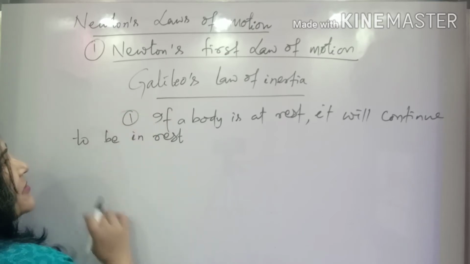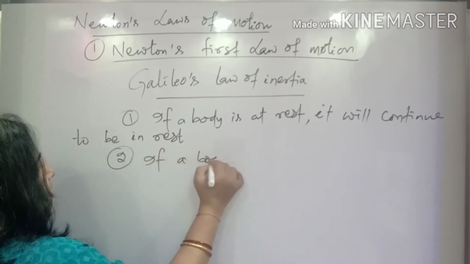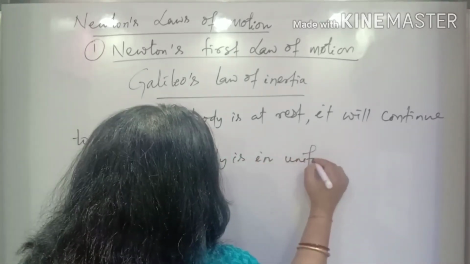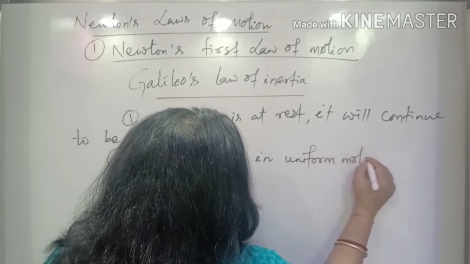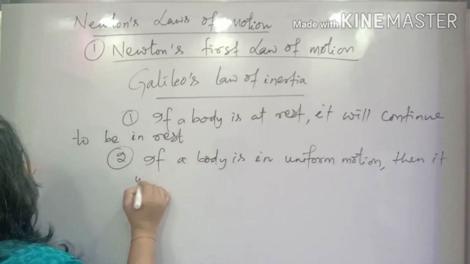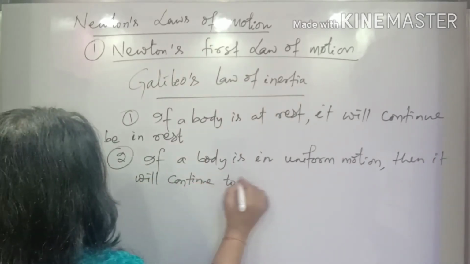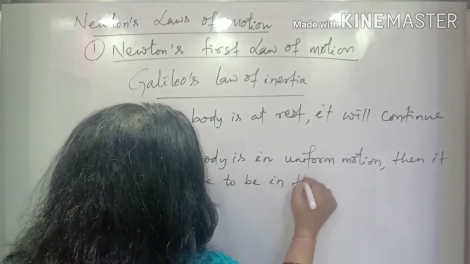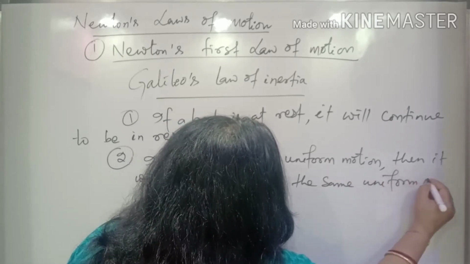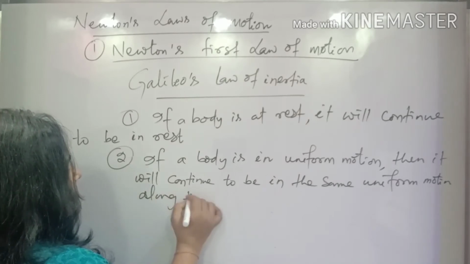This is the first part of this law. And the second part is, if a body is in uniform motion, then it will continue to be in the same uniform motion along the same direction.